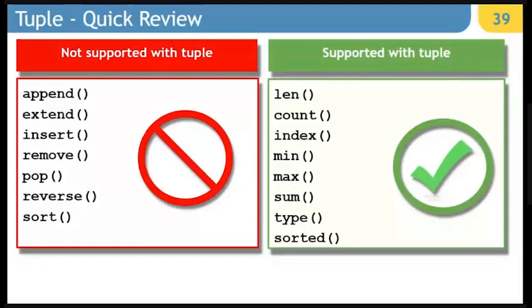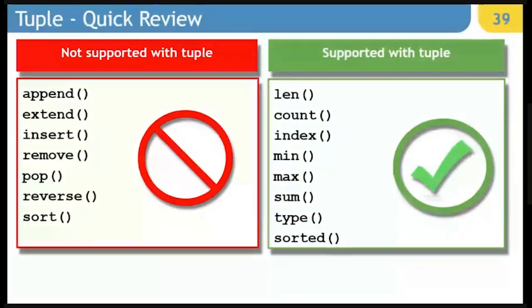Now let's, in consolidated form, let's see what works with tuple and what does not work with tuple. Append, extend, insert, remove, pop, reverse, sort. These functions or methods do not work with tuple. Now let's look at what all works with tuple.